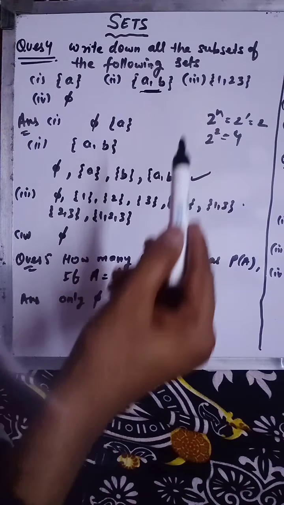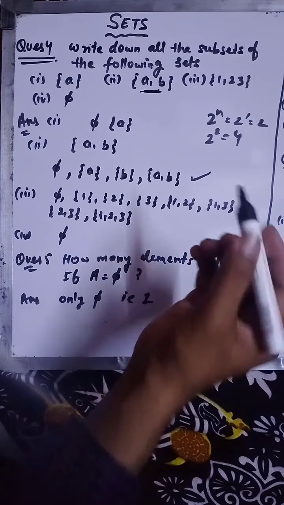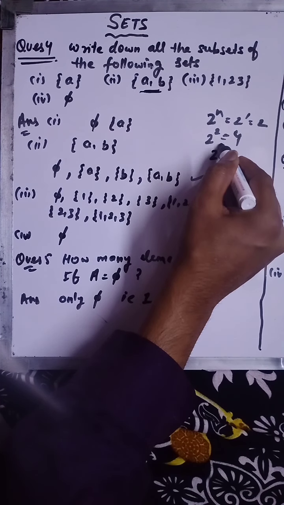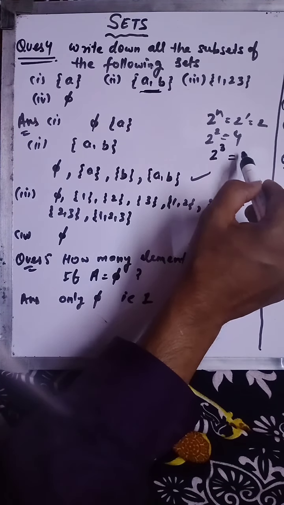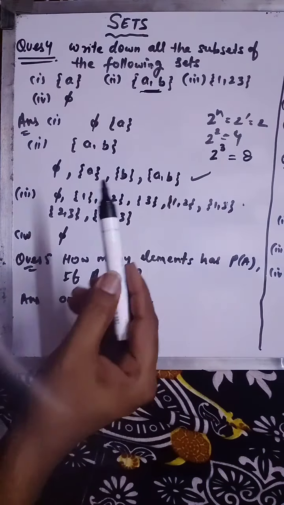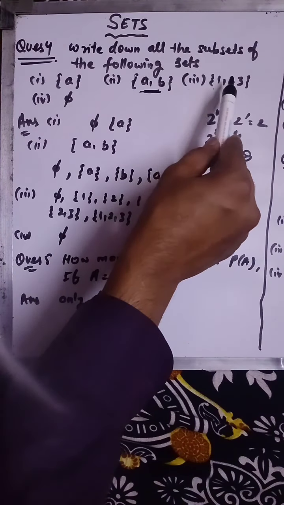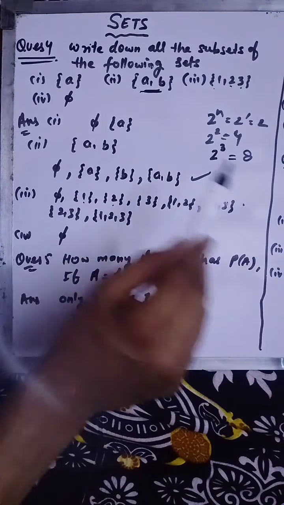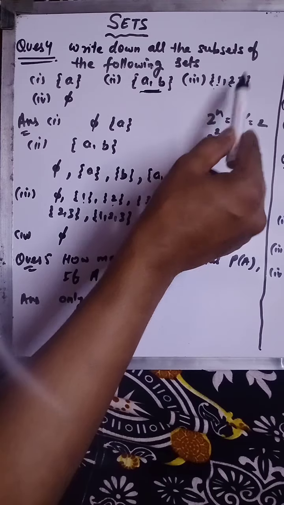Okay, then part 3. In part 3 we have 3 elements in this set. So the total number of possible subsets will be, where n is 3, 2 raised to power 3, so it would be 8. So there are 8 subsets possible for the third part. So I'm going to write the subsets of this part. First of all I'm writing phi, then 1, then 2, then 3. Then you have to make pairs: 1, 2 and 1, 3, and there is another pair 2, 3.